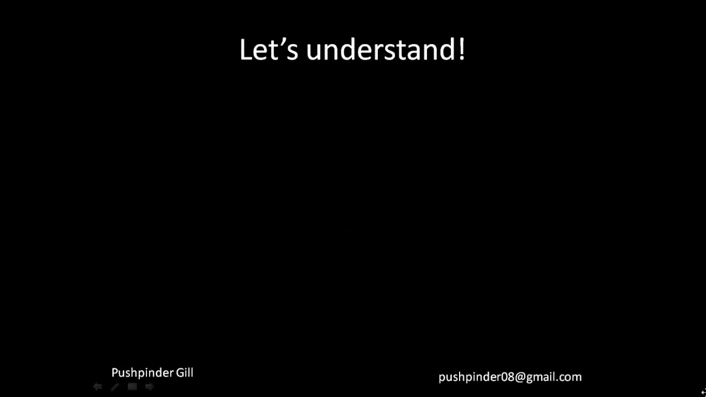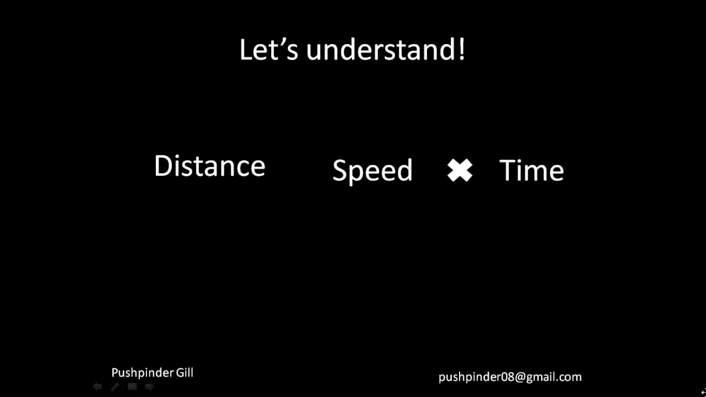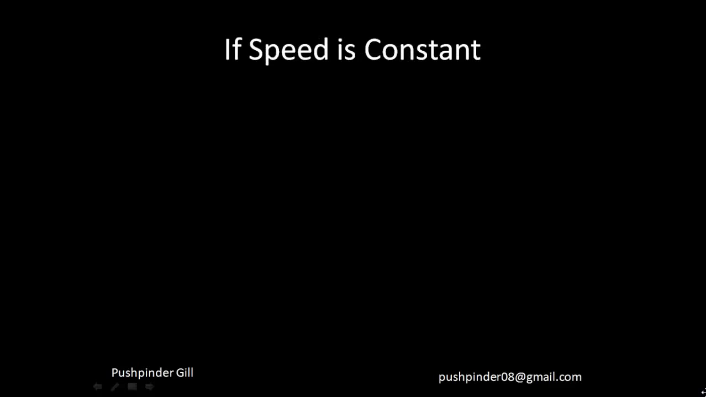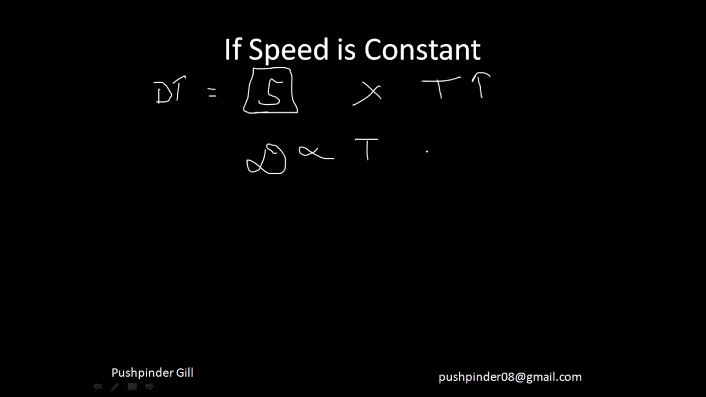Now let's see the variation part. Let's understand this expression: distance is equal to speed into time. Now let's suppose I keep the speed constant. So if I increase my time, the distance is going to increase. If I decrease my time, my distance is going to decrease. That means there's a direct relationship between distance and time, provided speed is constant.